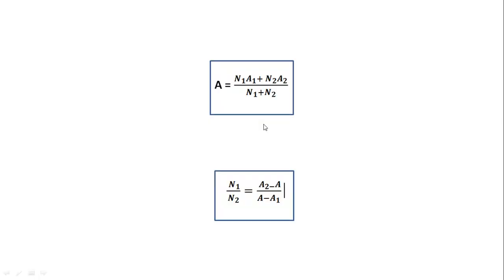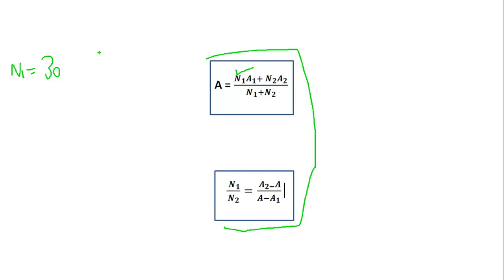Okay, this is the formula for mixture and allegation. Let's note down these formulas. I will take a few examples. In a class, 30 boys are there, which I will take as n1. And n2 is the number of girls, 20 girls.